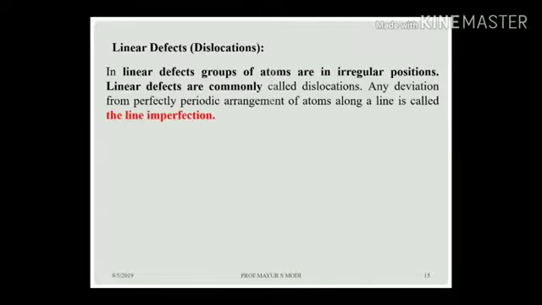Line defects, or you can say dislocations. In linear defects, a group of atoms are in irregular positions. Linear defects are commonly called dislocations. Any deviation from the perfect periodic arrangement of the atoms along a line is called a line imperfection.